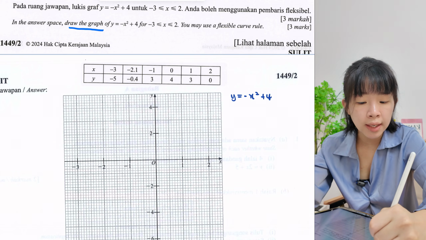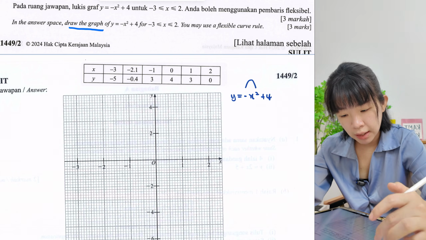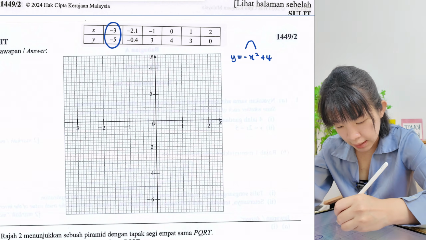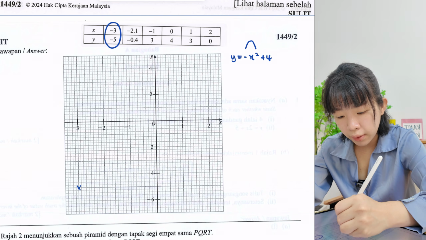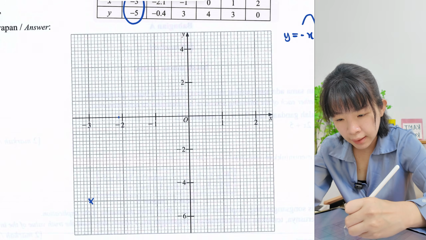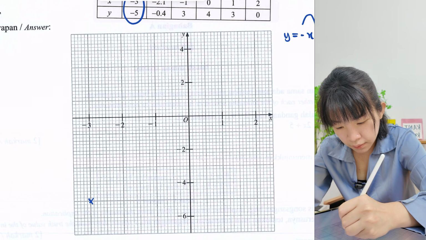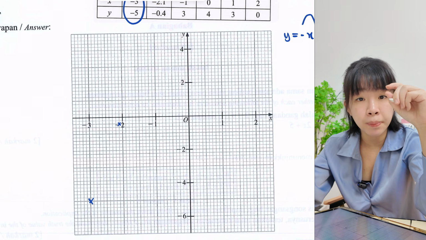So when you see x squared is negative, so you will get a sad face. So make sure you get this. Okay, so first point, negative 3, negative 5. Negative 3, negative 5, okay, here. Negative 2.1. Okay, so 2.1 here. Then negative 0.4. Negative 2.1, negative 0.4 will be here. So one box is 0.2.